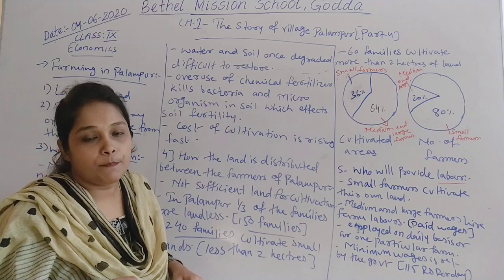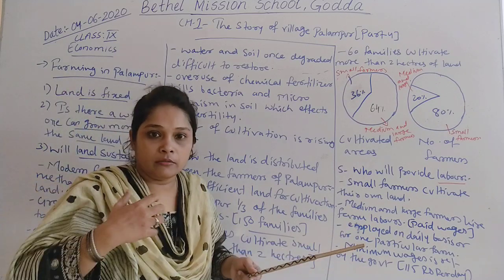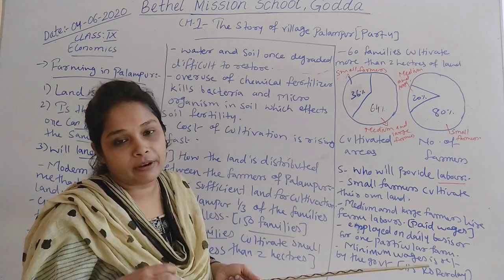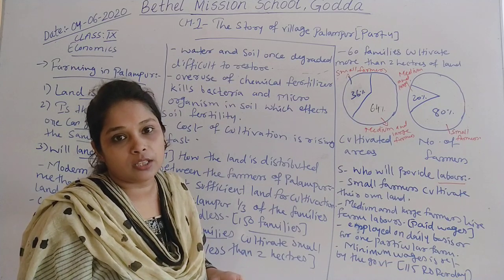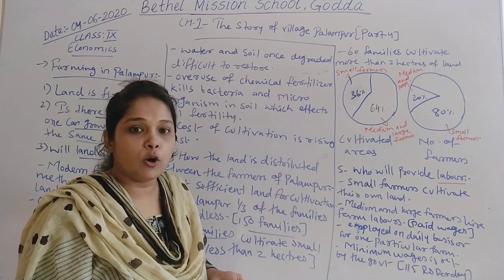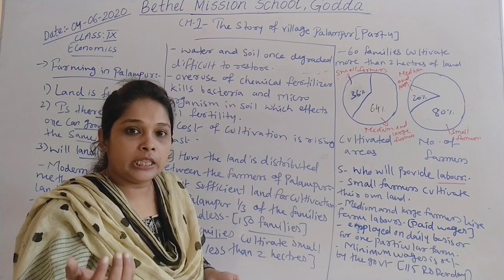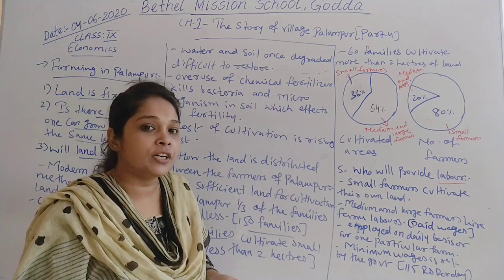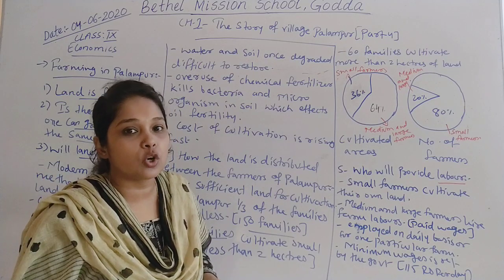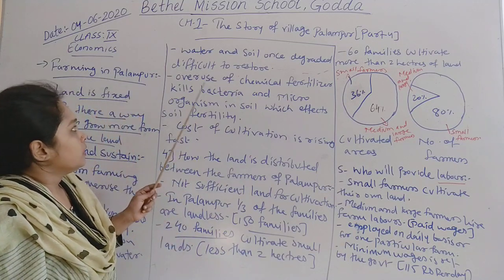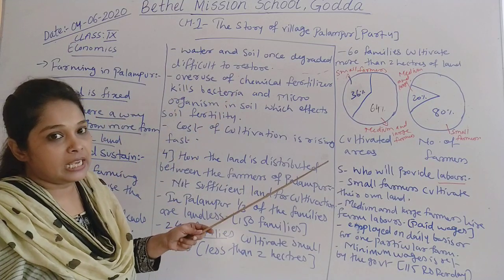We can take the example of Palampur. In Palampur, they are using modern methods of farming or production, and the land fertility is decreasing and the water level is also decreasing.